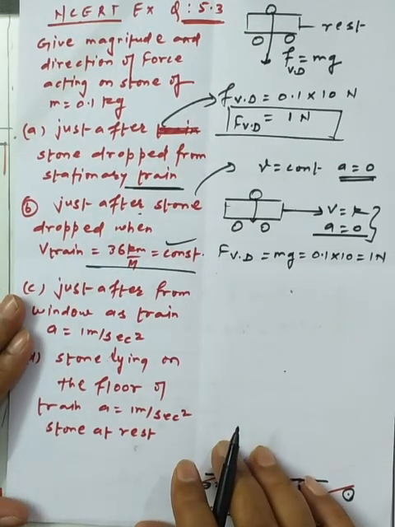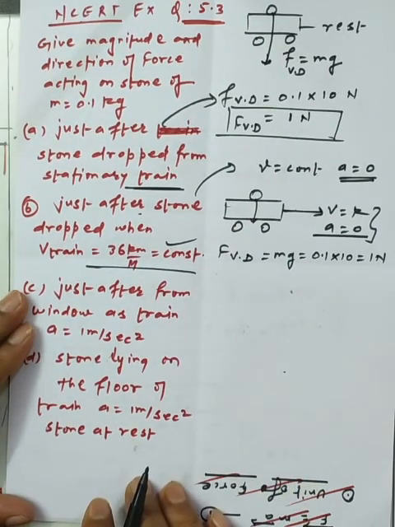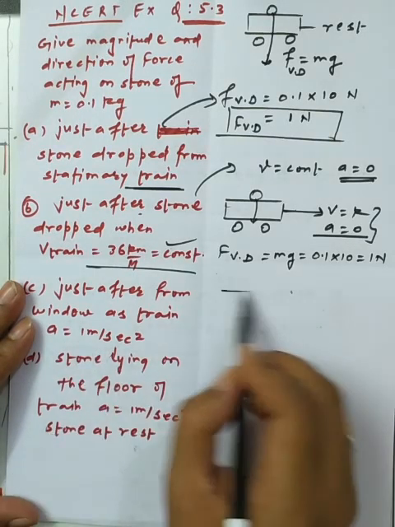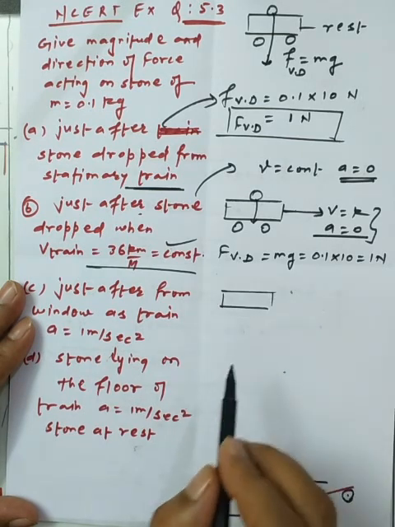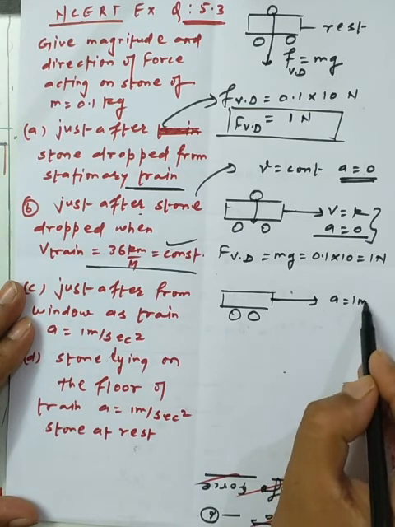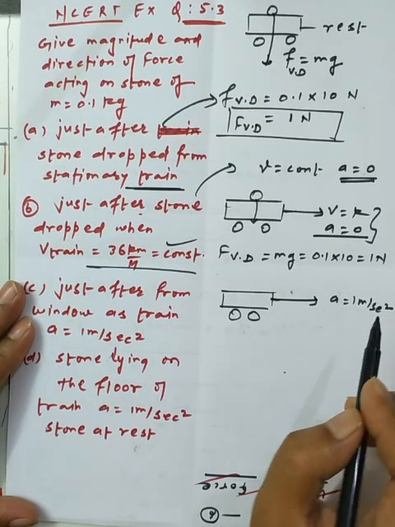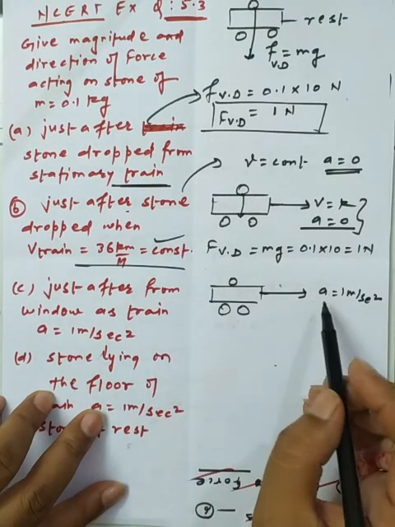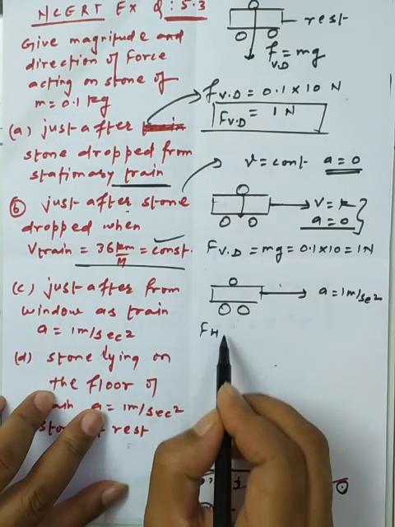Now part C: just after the stone is dropped from the window of the train, which is accelerating at 1 meter per second square. We assume the train is accelerating with an acceleration of 1 meter per second square. Now we can find the force along the horizontal direction.